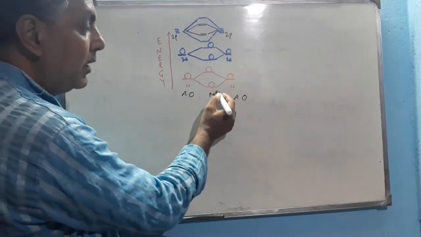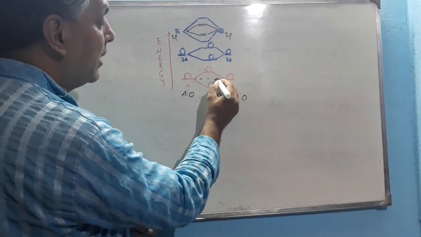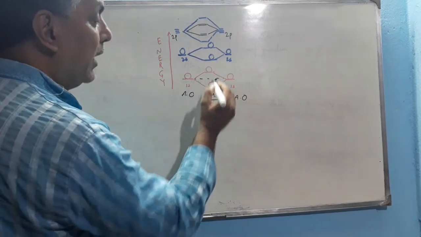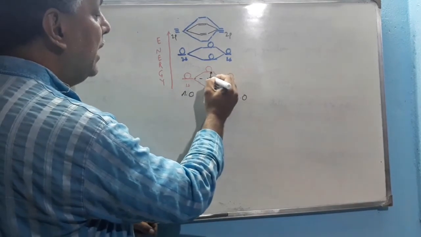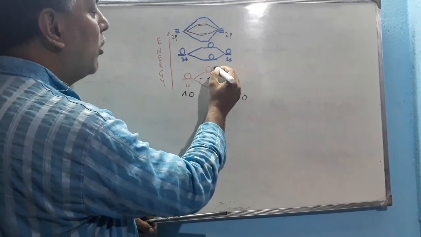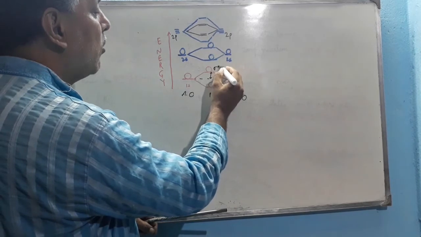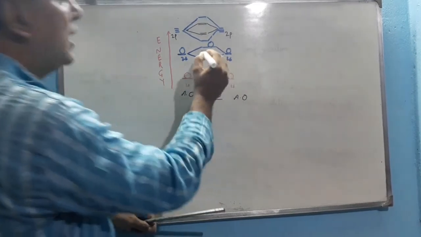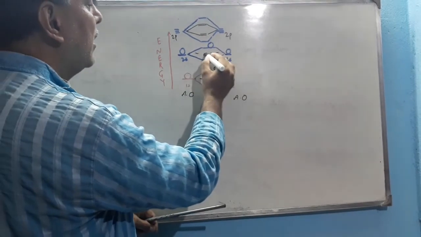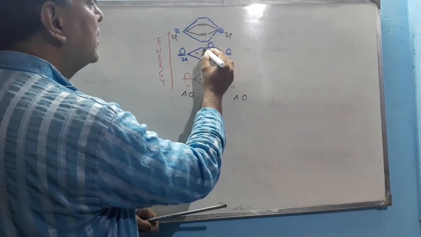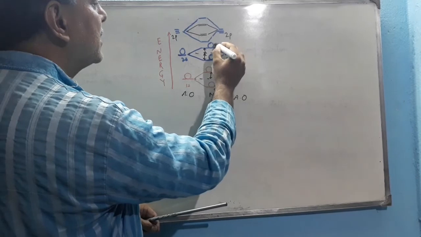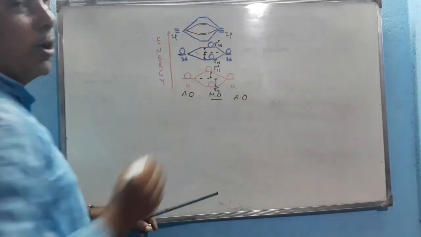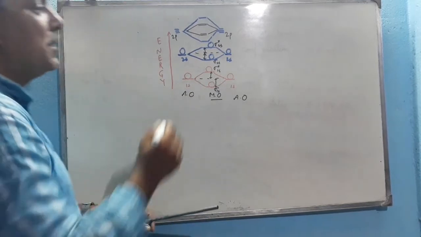One is the bonding orbital, with lower energy than the average energy level, called sigma 1s bonding. The other is increased in energy, so it is the anti-bonding orbital, sigma star 1s. Similarly, sigma 2s lowers the energy from the average energy level, and sigma star 2s is anti-bonding. Now 2p, there are three orbitals: 2px, 2py and 2pz.